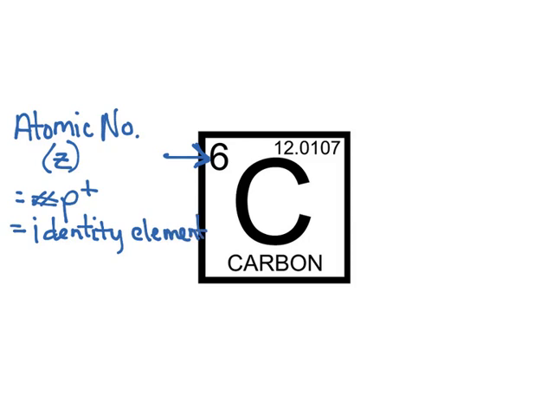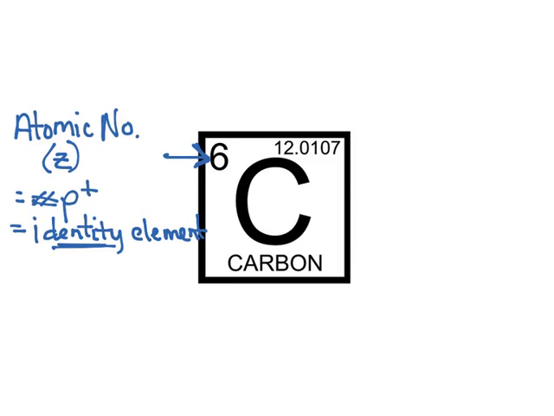So, regardless of how many neutrons or electrons an atom has, if it has an atomic number of 6, if it has 6 protons, it's always going to be carbon. I could have 56 neutrons and 6 protons, it would still be carbon. Of course, that would be too unstable to exist, but that's the point: how many protons it has is always what identifies the element.